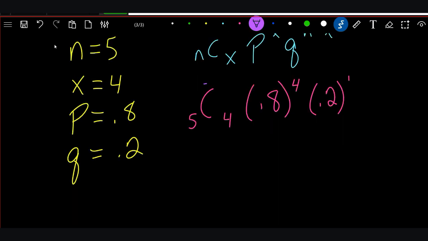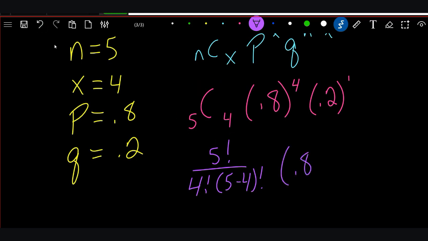All right, let's write out this combination right here. So the combination, if you remember how to do that, that's the n, so that's 5 exclamation over top of the r, which is 4 exclamation times the 5 minus the 4 exclamation. So that's this written out. And that's going to be times 0.8 to the 4th.